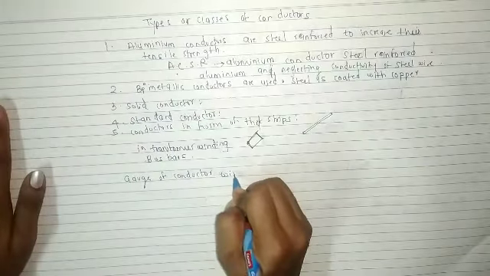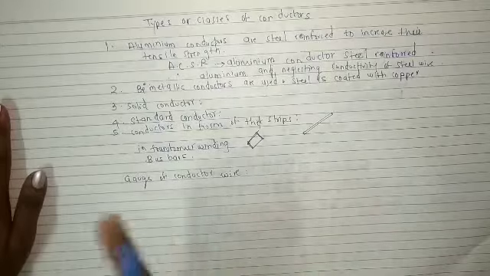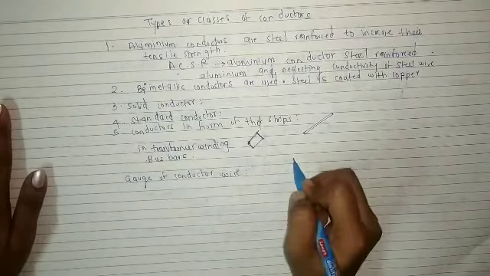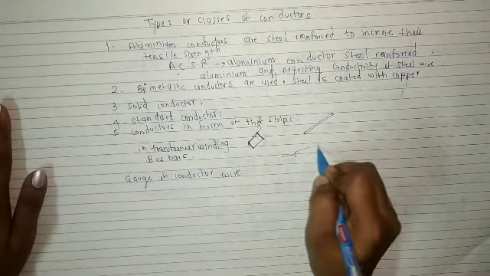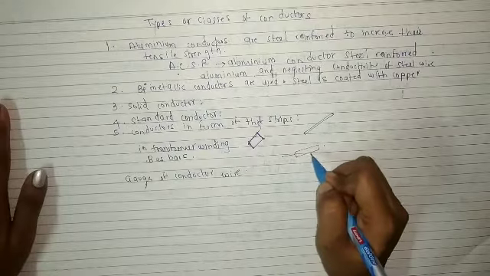Gauge of conductor wire. As we learnt in the fuse chapter, whenever current flows through a conductor, it heats up the conductor, so heat is produced.